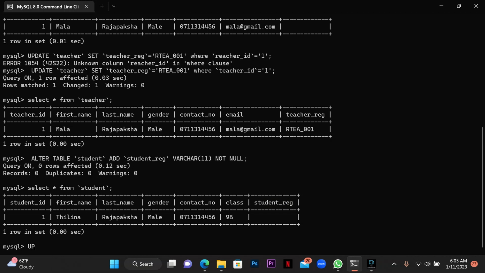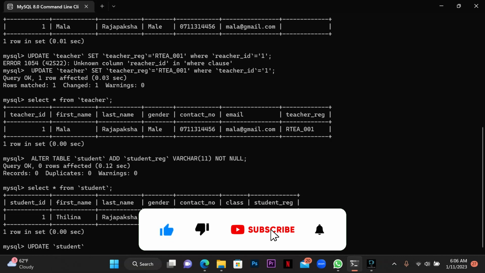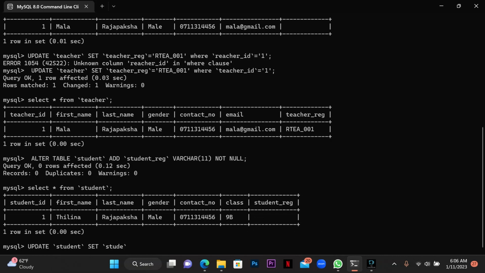Update student set student rec equal to 1 where student ID equal to 1. I'm going to execute the query.